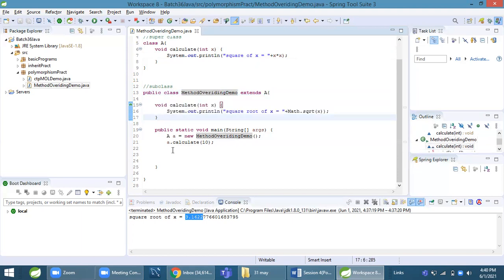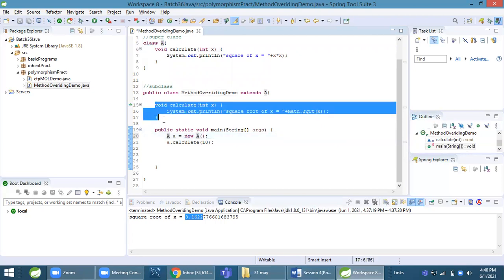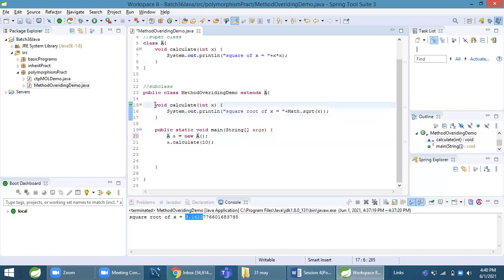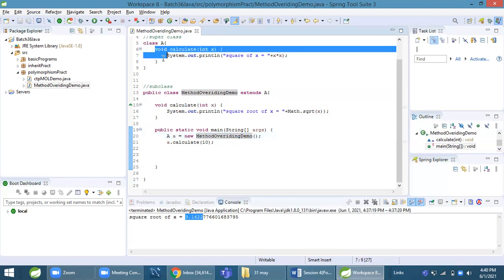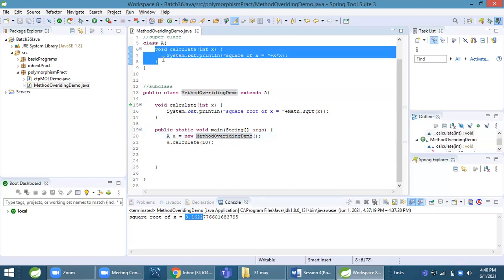A class and write his own implementation. But if I do A equal to new A, then this implementation will not get called. To call this implementation, we should assign the object of this user's class. It means we are bypassing the implementation of this method of this class.